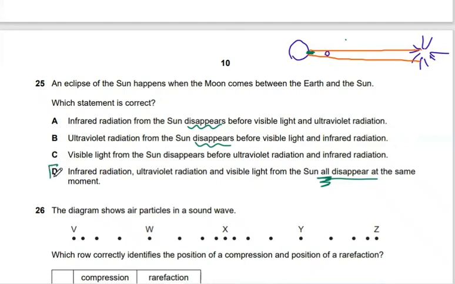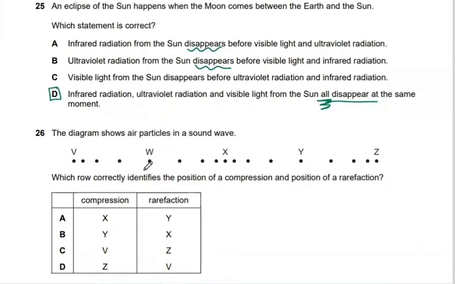Exactly. All of you are correct. The correct answer is D. All the rays that come from the sun are blocked, so they will disappear. So the answer is D.